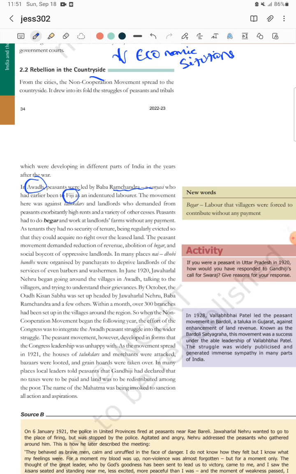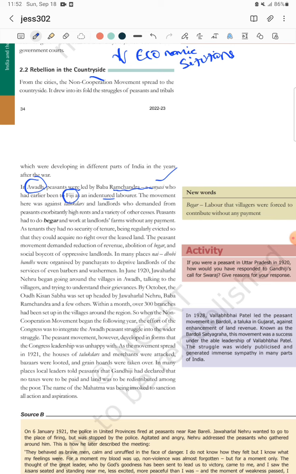Why they started the movement, what were the demands, we will read later, but first you should know that in Awadh peasants started a movement under the leadership of Baba Ramachandra, who was a sannyasi, and previously for a long time he worked as an indentured labor. Here indentured labor means you can take it as forced labor, right? They will work for a long time with no wage or very little wage. This is known as indentured labor.